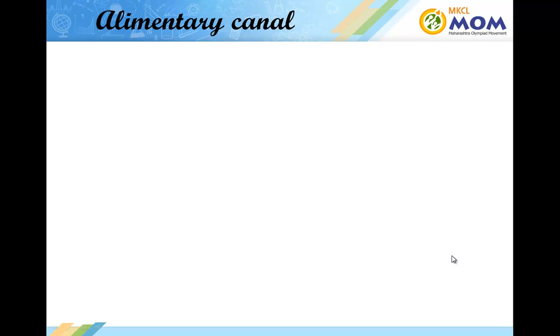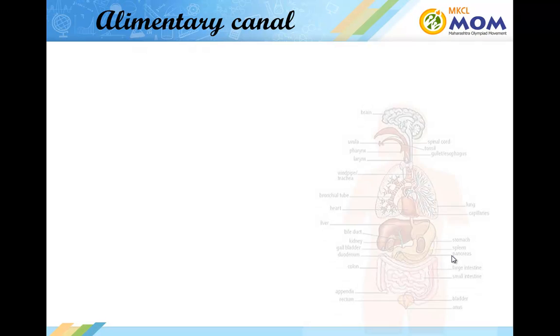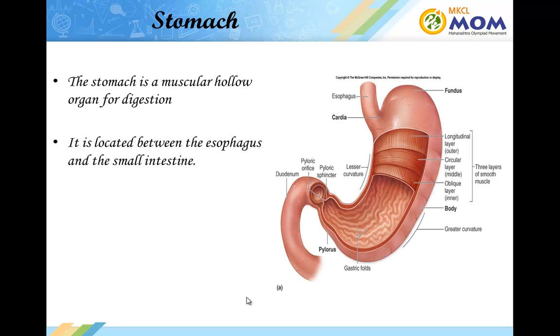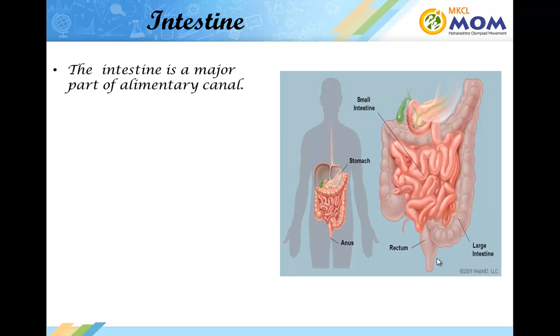Now let's get to the next organ, that is the alimentary canal. The alimentary canal or the esophagus is a muscular tube connecting the mouth cavity to the stomach. The stomach is a muscular J-shaped organ of the digestive system. The next organ is the intestine. The intestine is a major part of the alimentary canal.